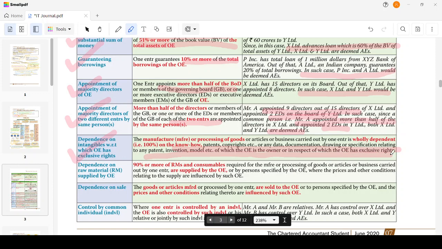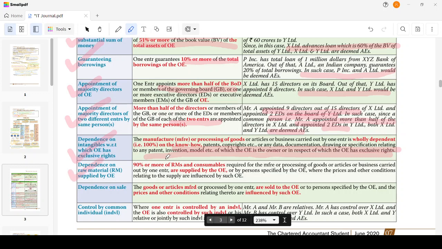For example, I'm keeping some sandwich shop, or some burger shop, and I'm obtaining the franchisee from McDonald's, McD. Therefore, 100% of the patent copyright is owned by the other enterprise. Therefore, my entity and McD will be known as associated enterprises. Dependence on raw materials supplied by the other enterprise.